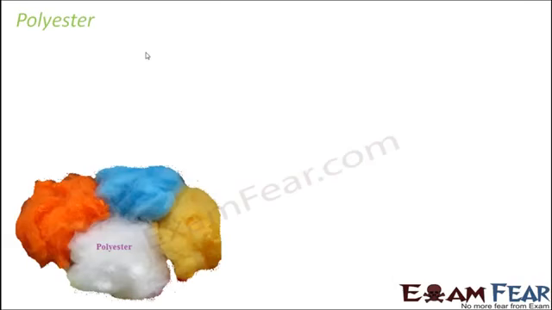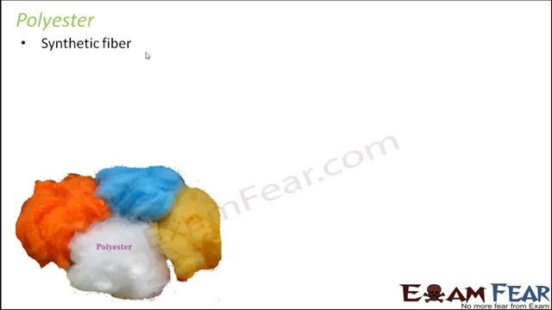Now the third artificial fiber is polyester. So polyester, the name says poly. Poly means what? Multiple, many. Ester. So it is again a polymer which contains many ester linkages. Now what is ester linkage? You will study all this in higher classes, but okay, I'll give you a brief introduction to it.